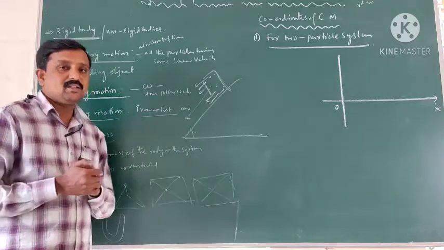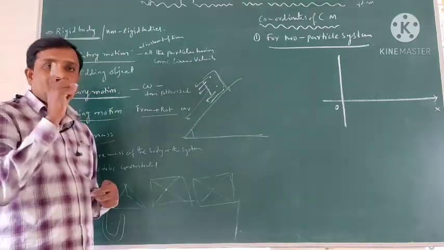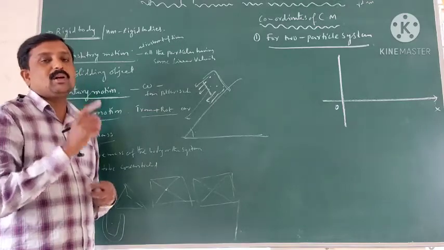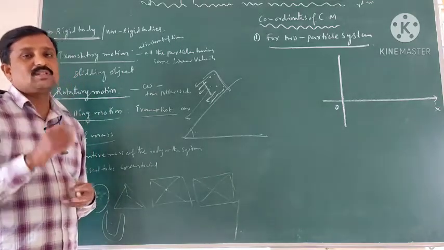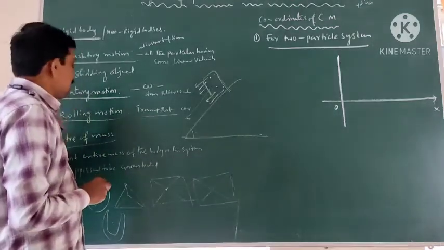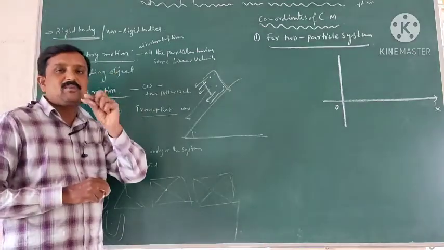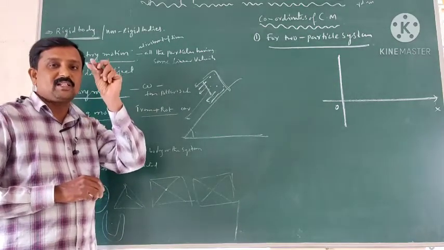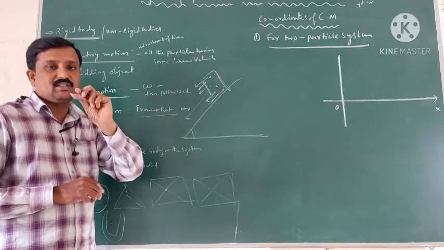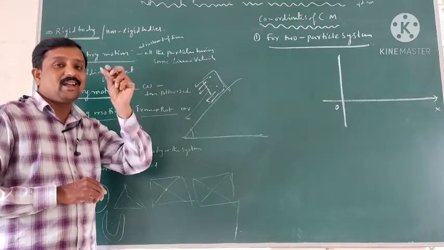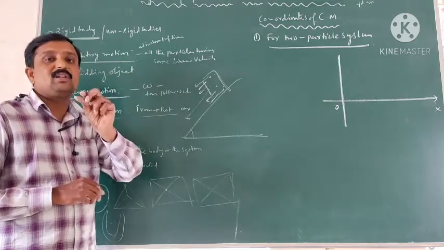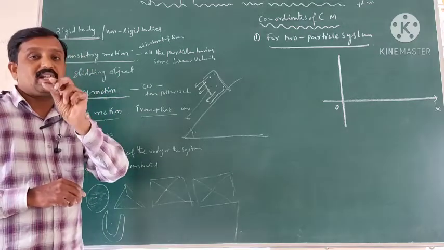What I am saying, students, is that when the body is rotating about an axis in a circular path, such type of motion is called rotatory motion. The axis is sometimes visible, and then it is called a real axis. If it is not visible, it is called an imaginary axis.